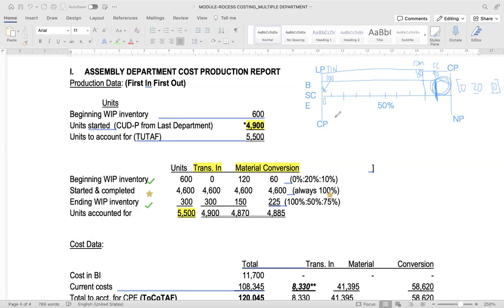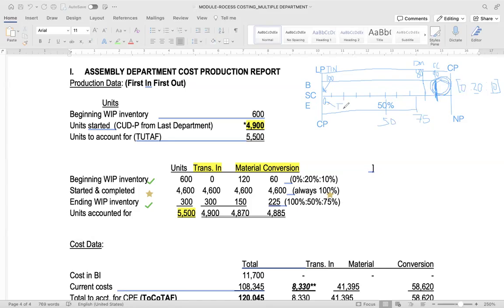As opposed to the material and conversion cost, you have here 50% complete as to material, 75% complete as to conversion cost, and 100% complete as to transferred in.